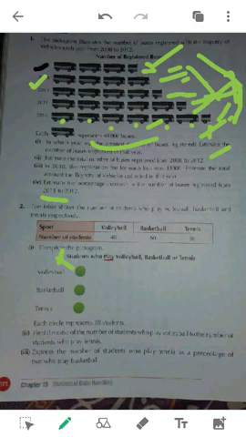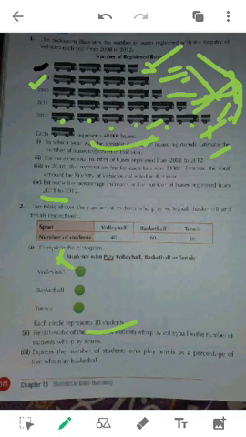Okay, students who play volleyball, basketball or tennis. There is the ratio written: each circle represents 10 students. Okay, so this is the parameter. Just like in the top question, he has given me that one bus represents 40,000 buses. So this standard parameter is to be given by him, or either we can decide it by ourselves if not given. Okay, but afterwards you will proceed the same flow.